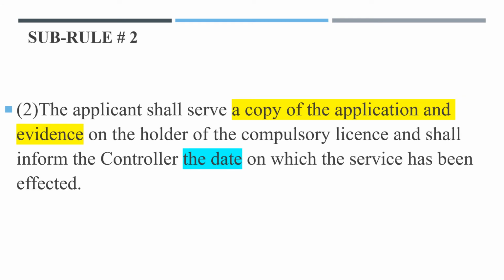Subrule 2. The applicant shall serve a copy of the application and evidence on the holder of the compulsory license and shall inform the controller the date on which the service has been effected. Fine. So here the key phrase is a copy of the application and evidence. And the secondary keyword we can say is the date. So just remember this thing, that the applicant will serve a copy of the application along with the evidence on the holder of the compulsory license, and he or she shall inform the controller the date on which the service has been effected.